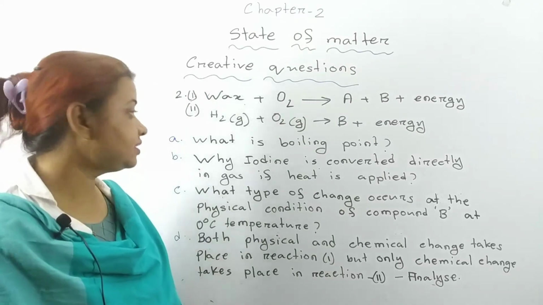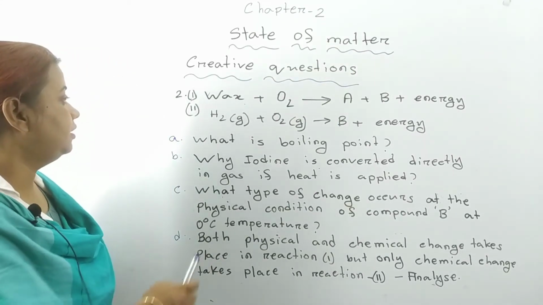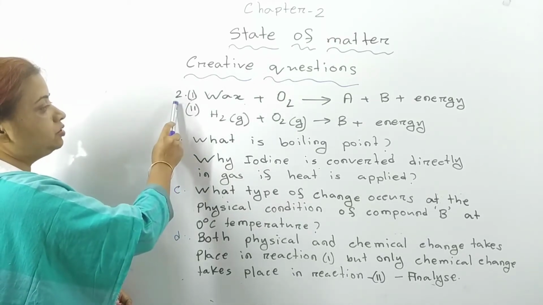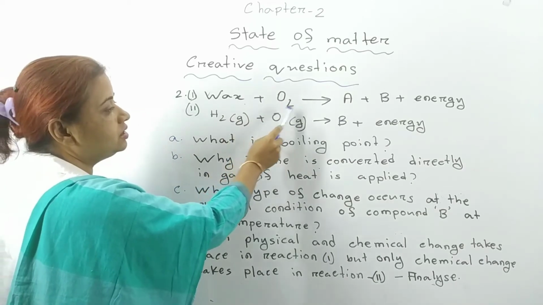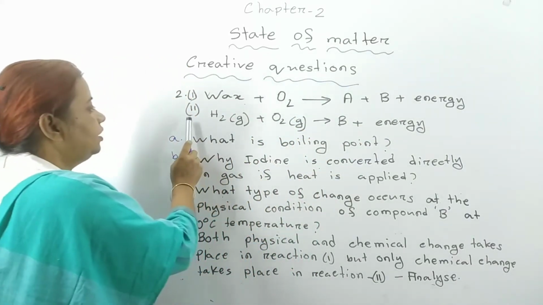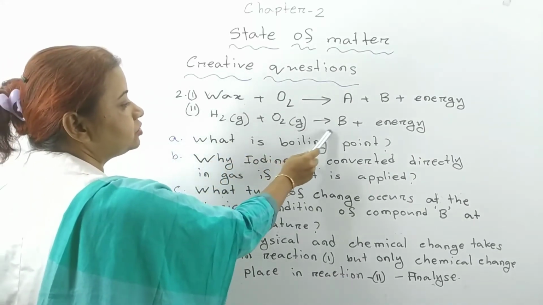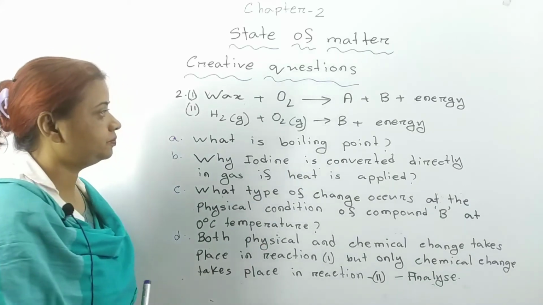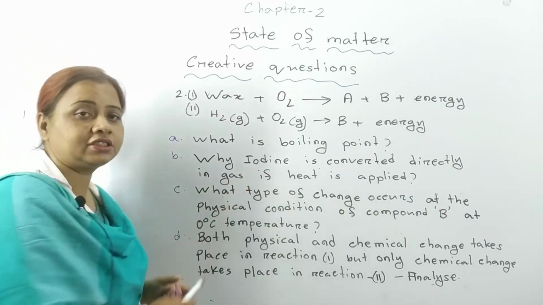Okay, dear students. Now come to creative number 2. In case of number 2, there are two reactions. Number 1, OX plus oxygen equals A plus B plus energy. Number 2, hydrogen plus oxygen equals B plus energy. Question number A, what is boiling point?